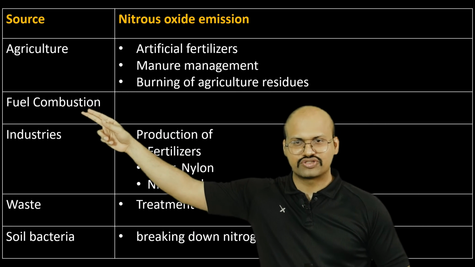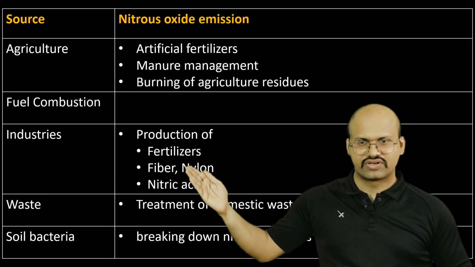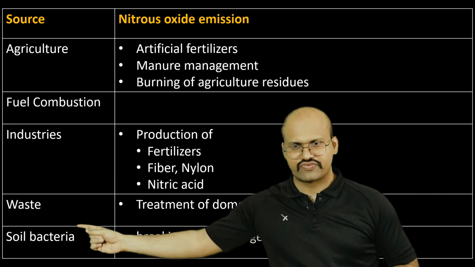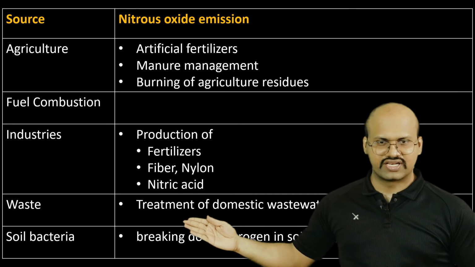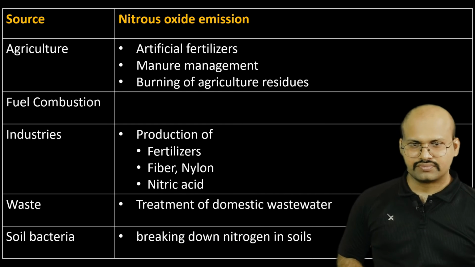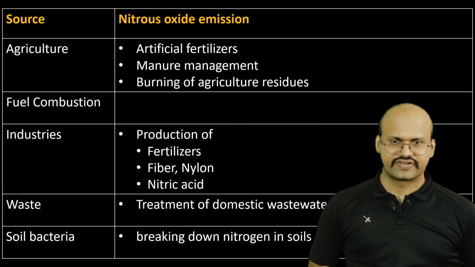Then there is fuel combustion in transports. Industries also release nitrous oxide during this process. Then there is wastewater as well as waste material. So when it is disposed of, it also releases nitrous oxide. And then there is soil bacteria which naturally emit nitrous oxide in the atmosphere.